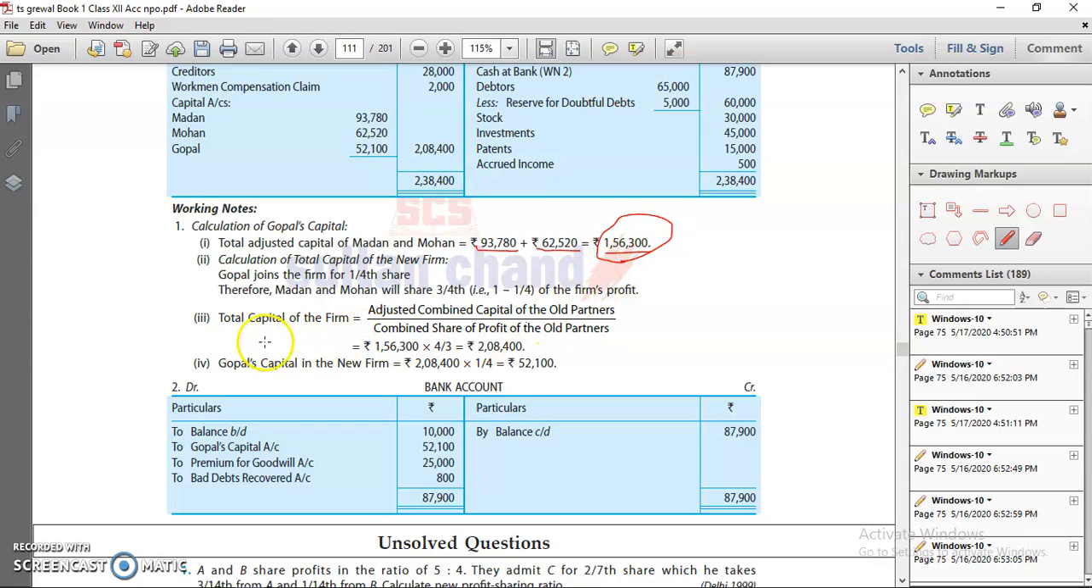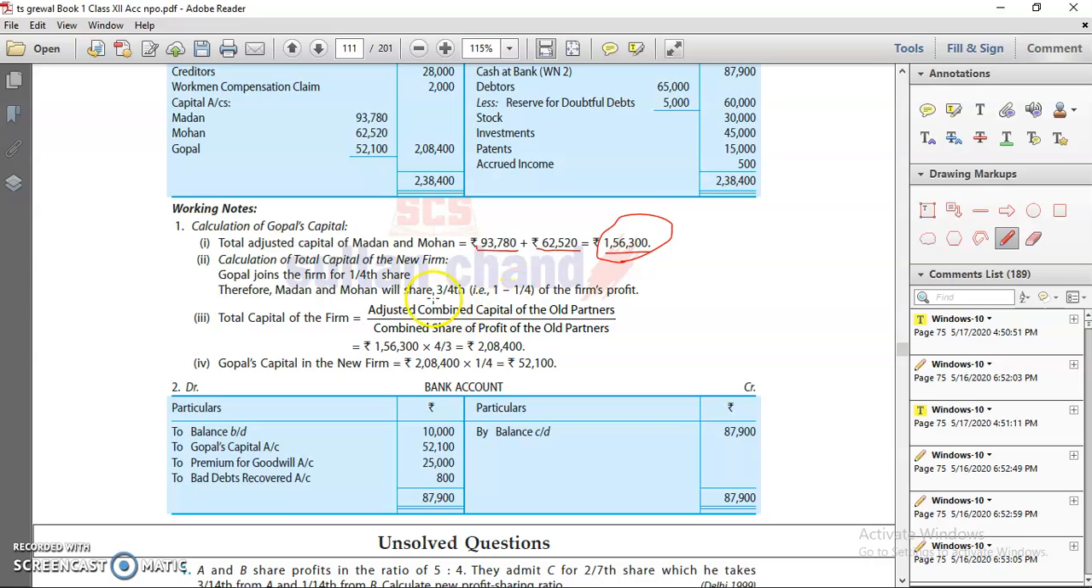Now how can you calculate adjustment of capital? We know that for adjustment of capital we need to calculate what? Total capital. Total capital equals adjusted capital of existing partners divided by their combined share of profit. Or you can say, the combined adjusted capital of old partners multiplied by their reciprocal share. Now 1/4 share is given to the new partner Gopal.